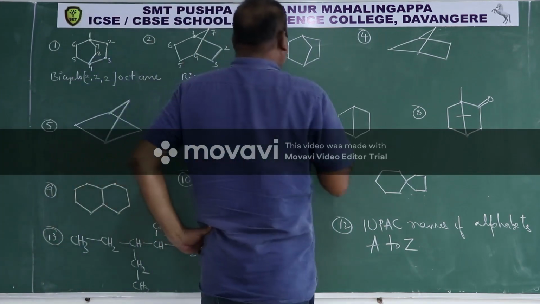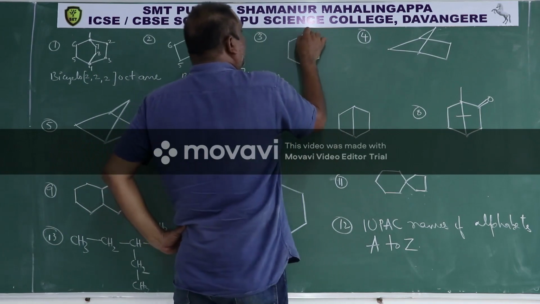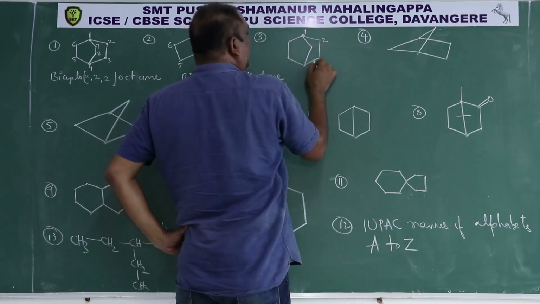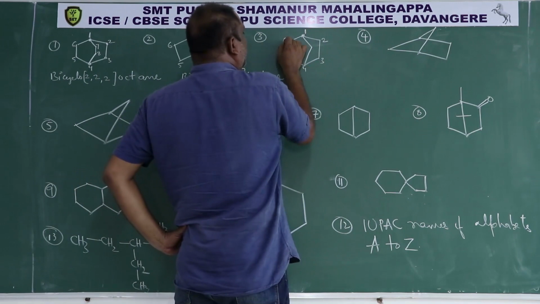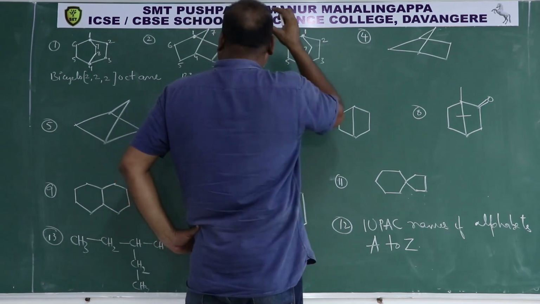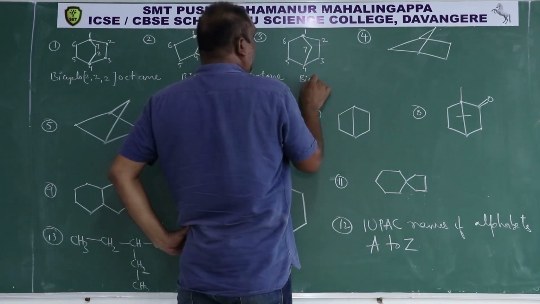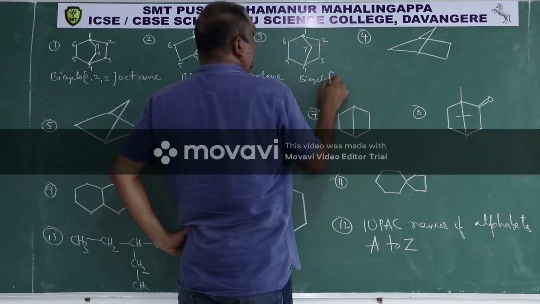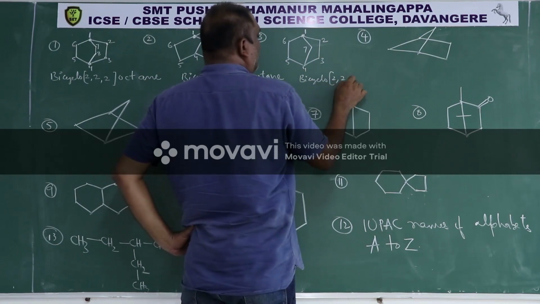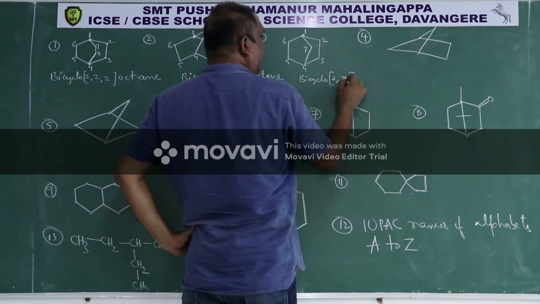Now third one again, here this is carbon number 1, 2, 3, 4, 5, 6, 7. Now here bicyclo 2, 2, 1, heptane.